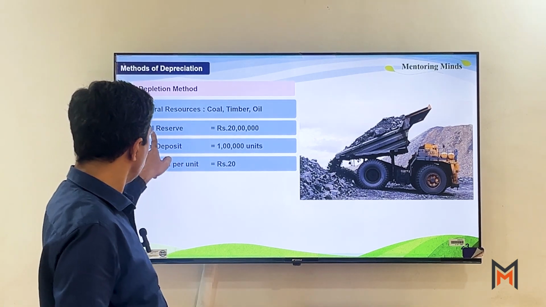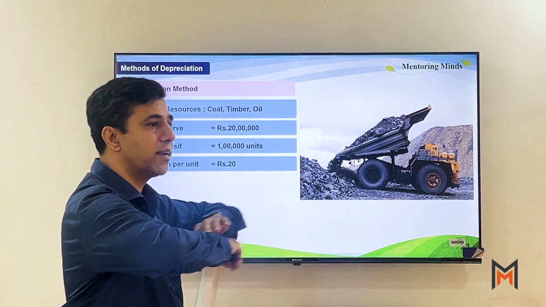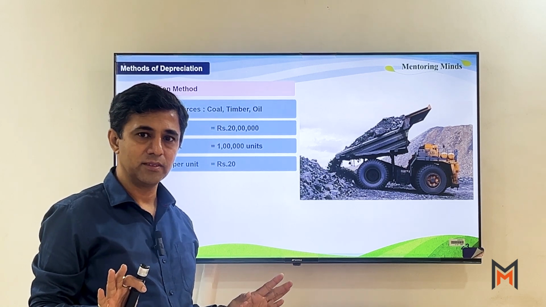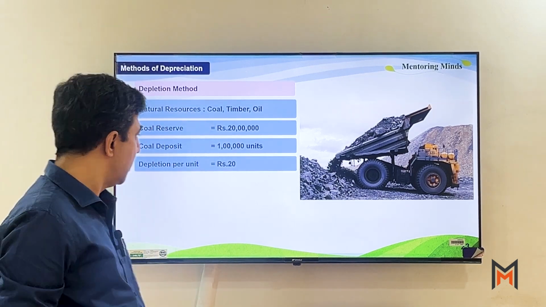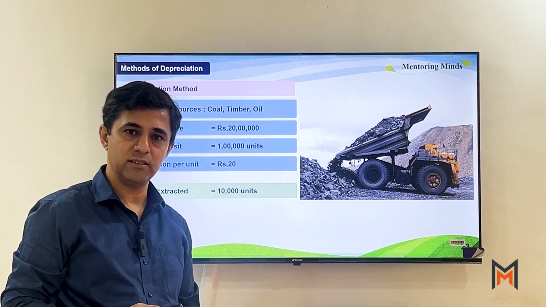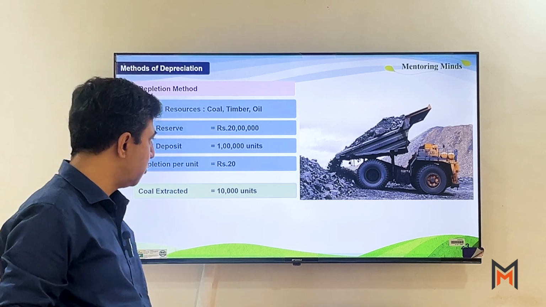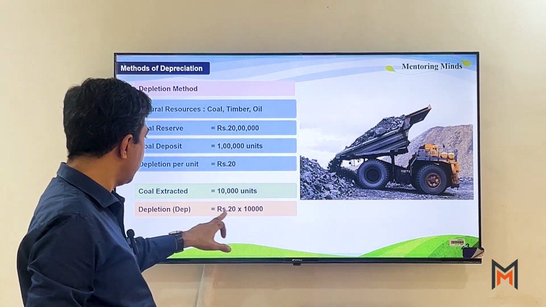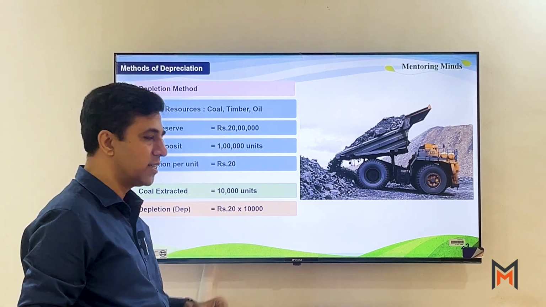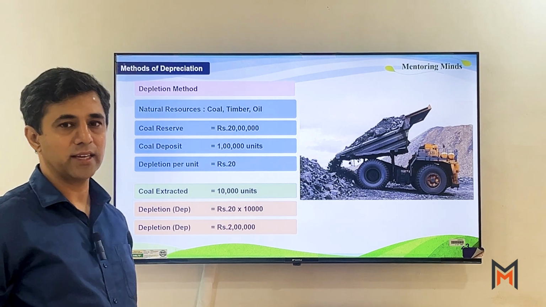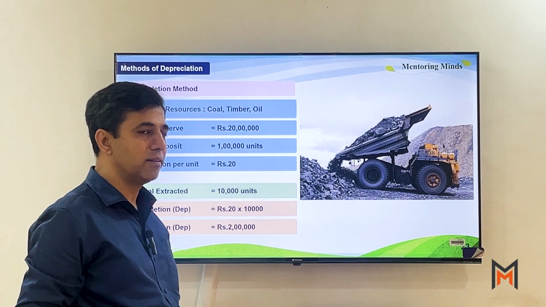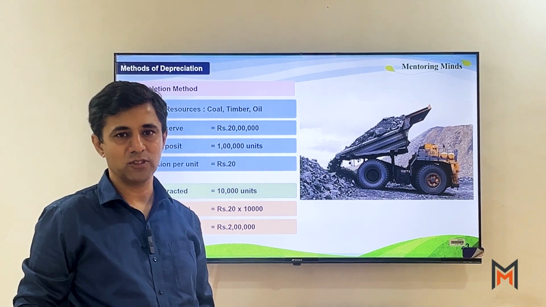हमें पता है कि ये जो कोल रिजर्व्स है, these coal reserves are the extensive reserves. हम ये पूरा कोल एक साल में नहीं निकाल सकते. तो सर कितना कोल निकालेंगे? Let's say that you have extracted only 10,000 units in a particular year. So 10,000 units अगर हमने कैलकुलेट किया, so depletion will be 20 rupees multiplied by this 10,000, that is 2 lakhs. So we understand how to calculate depletion in case of natural resources.